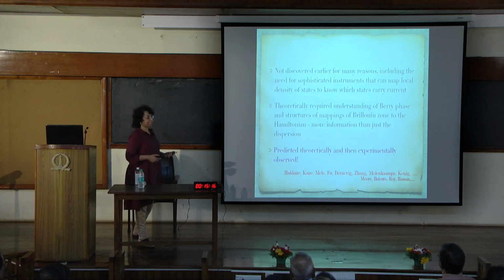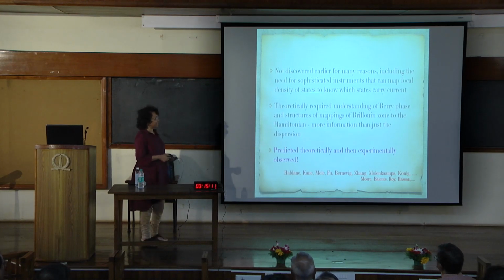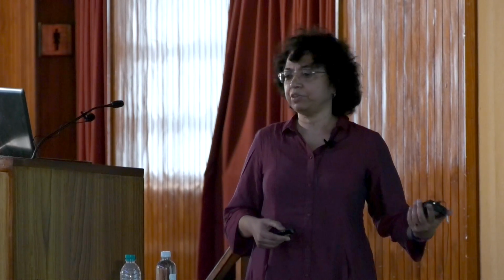It was not. These kinds of materials existed but couldn't be discovered earlier for many reasons, including the need for sophisticated experiments or instruments that could actually map local density of states and know which states carry current. And theoretically, it required things like understanding of Berry phase, structures of mappings of the Brillouin zone to the Hamiltonian, more information than was available at that time, which is just dispersions of materials. These phases, these materials were predicted theoretically and then experimentally observed, which is very unusual in condensed matter physics.